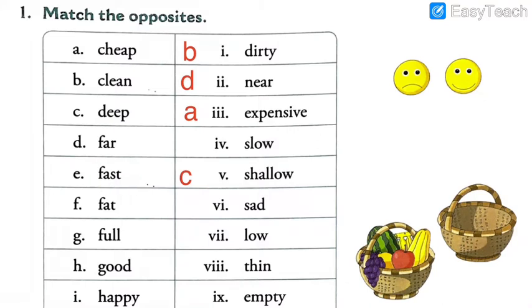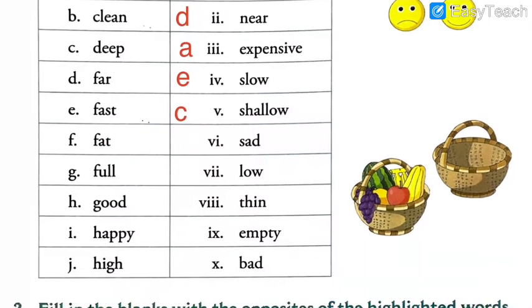Next is fast. Yes, you all know what is the opposite of fast because in the class I ask you to write fast, but you write very slow. So opposite of fast is slow. Let us write the answer here. Question E, fast matches with this option, slow. So fast, slow. I hope that students, those who are solving in the textbook, are solving in this way only.